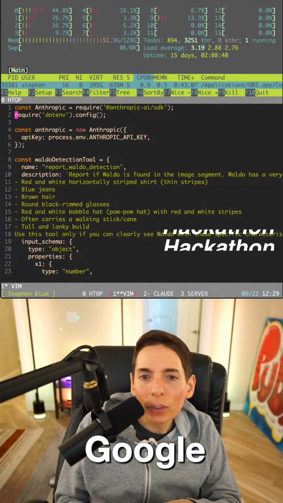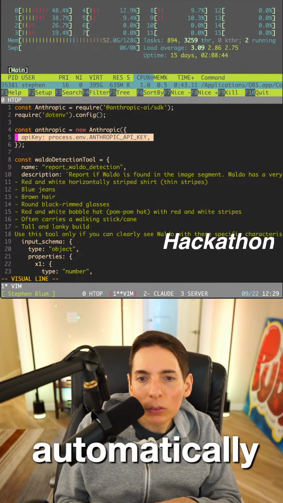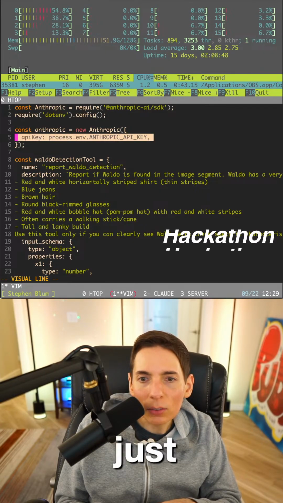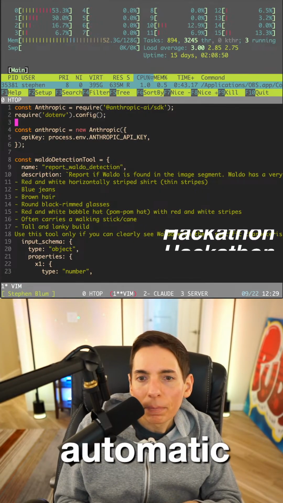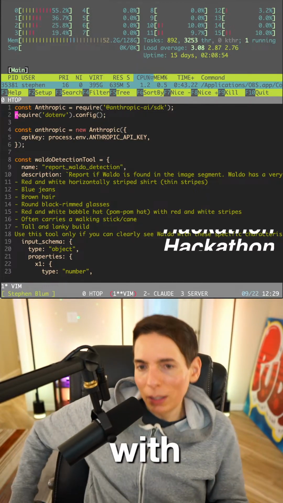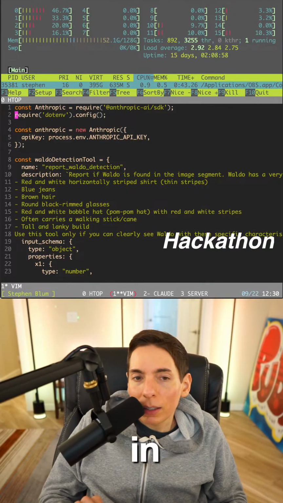Oh wait, does this automatically interpolate to the env vars, this .config, so we can just do it like this? Is this automatic? I actually don't know. I'm not that familiar with this, but it seems like that might actually work. Otherwise, we'll get an error that says invalid API key, which is fine.